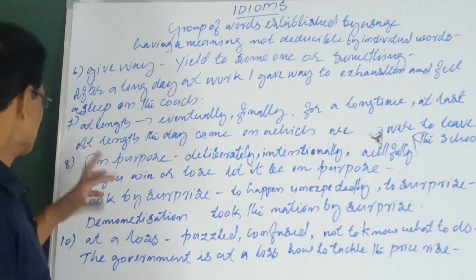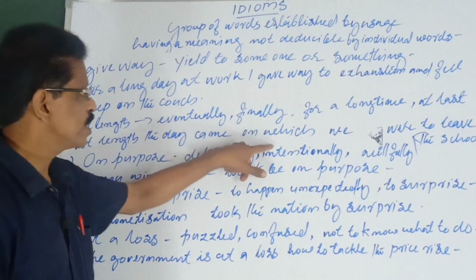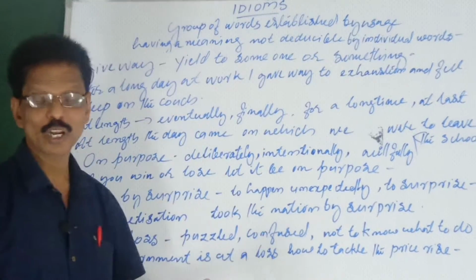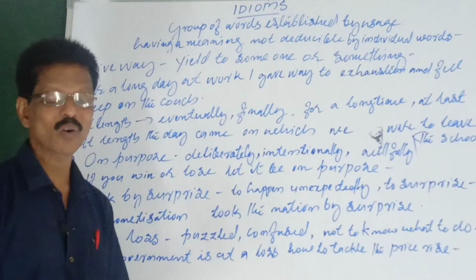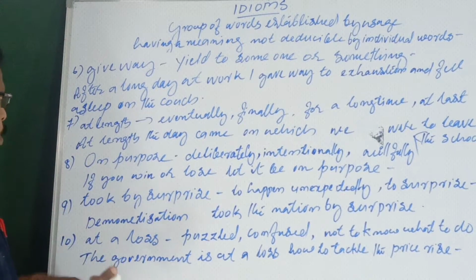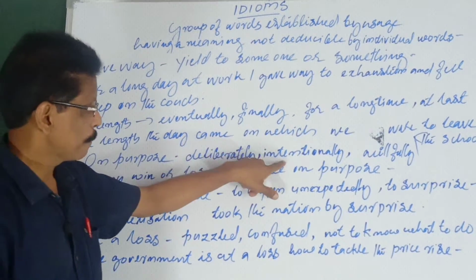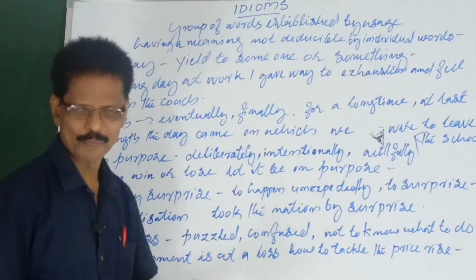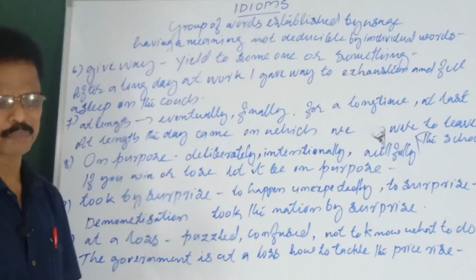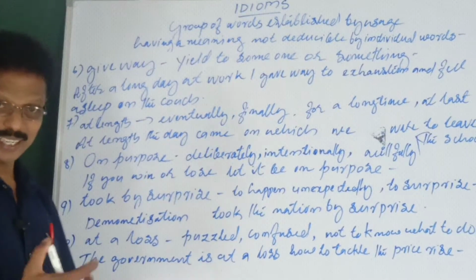At length, the day came on which we were to leave. We were to leave the school, college, or any such place. Okay, this is at length. Next, on purpose means deliberately, intentionally, purposefully, willfully, same. It was done on purpose, knowingly, purposefully, deliberately, intentionally.